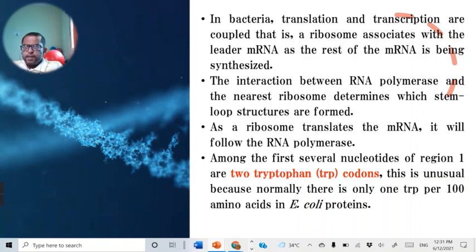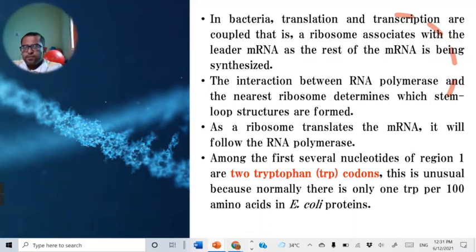Here in this case, the leader sequence which is transcribed is also translated. This does not happen in every case, but it happens only in the trp operon, where the leader sequence is transcribed as well as translated.